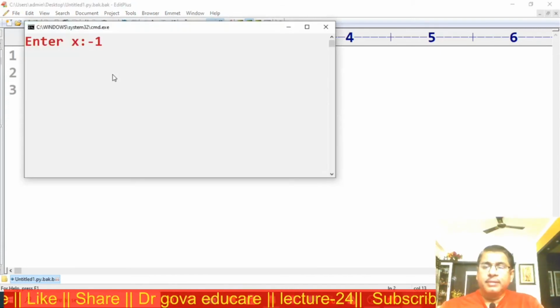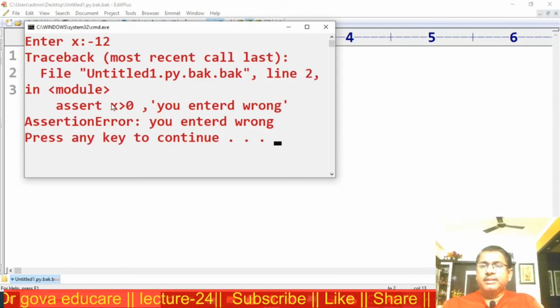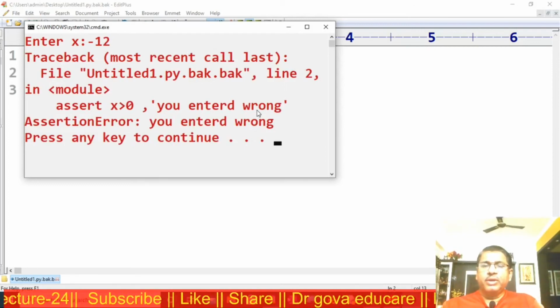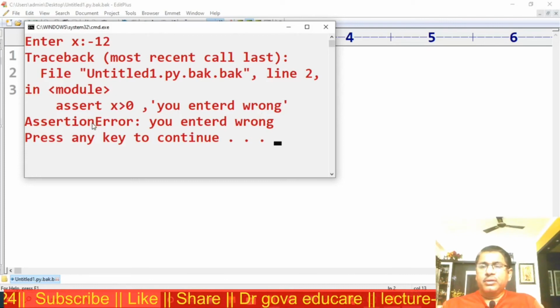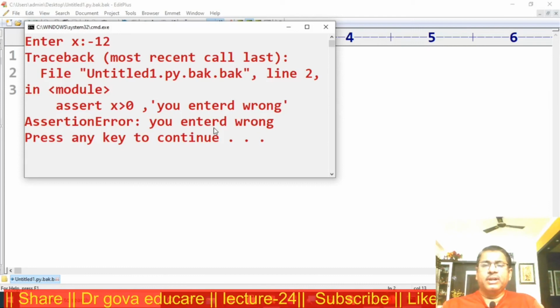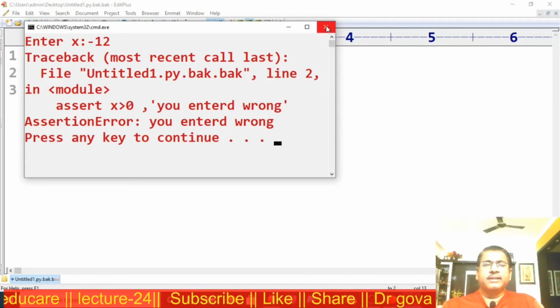Enter minus 12. This statement, assert x greater than 0, you entered wrong. The error is an assertion error, and this is the message: you entered wrong. For this purpose, we are using the assert statement.